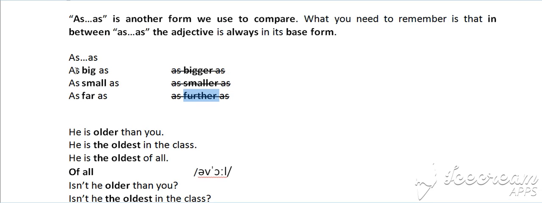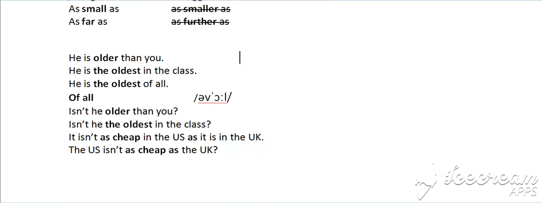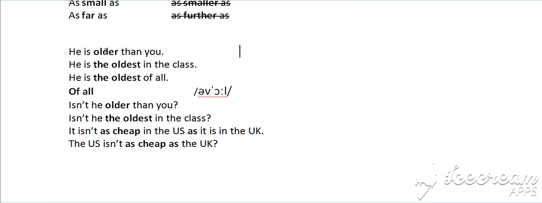Why? Because this as is the same thing as this er in the end. So it's the comparative form. Now, some examples. He is older than you. The comparative form, comparing two people. He is the oldest in class. It's comparing one person to a group of people. He is the oldest of all.